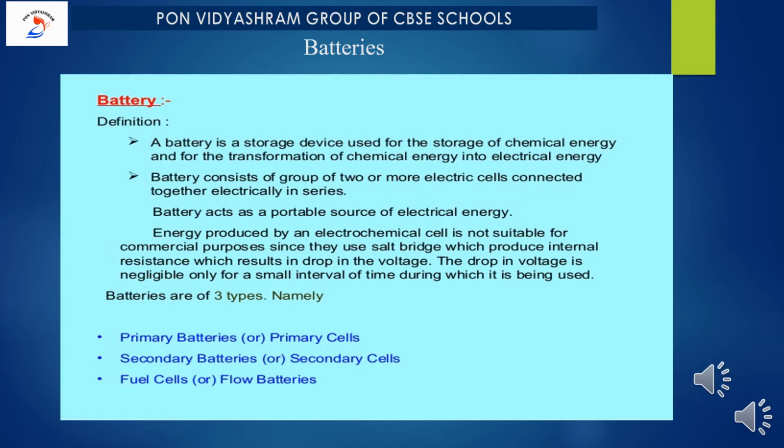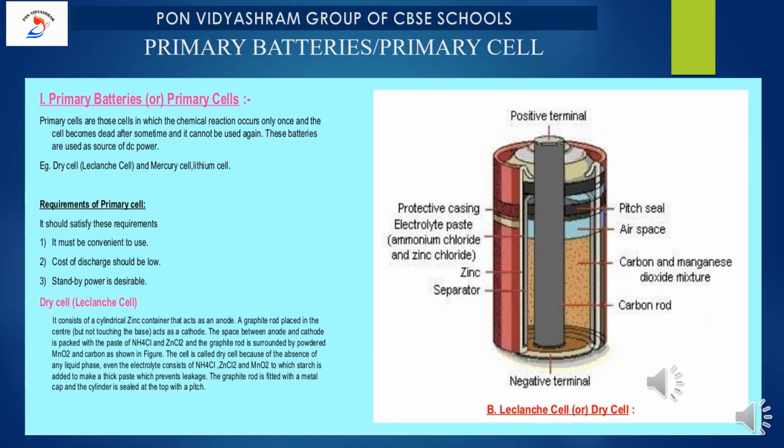Okay, so batteries are of three types. Have you understood the definition? Batteries are considered to be of three types, namely primary batteries, or they can be called primary cells. The second one is the secondary battery or secondary cell. The third one is the fuel cell or flow battery. Sure, you must have understood the definition of the battery. Now let me explain the types of battery.